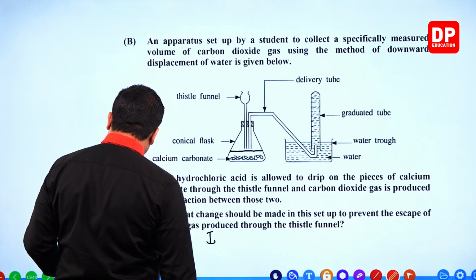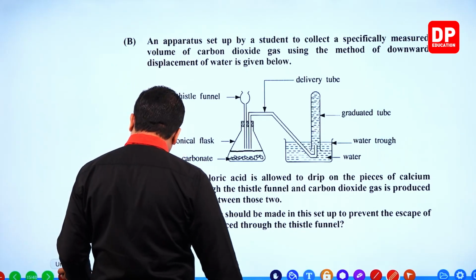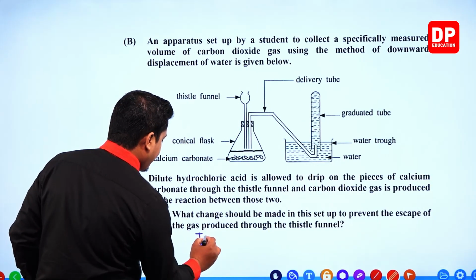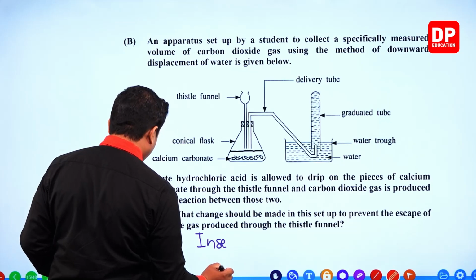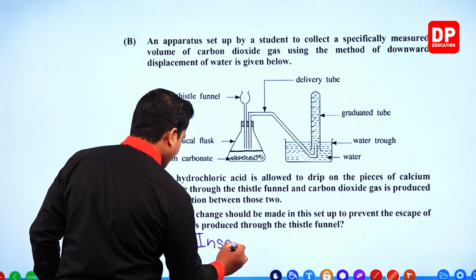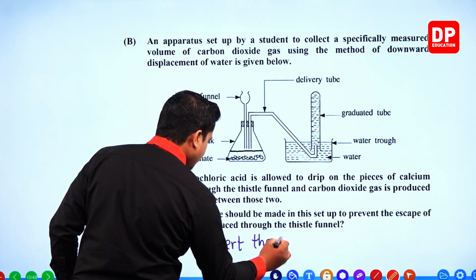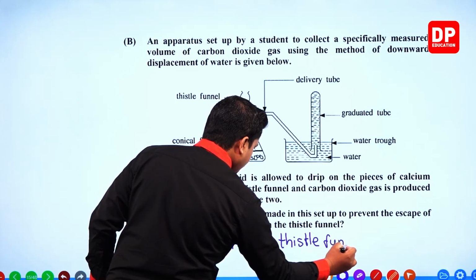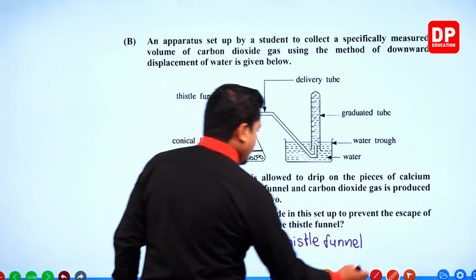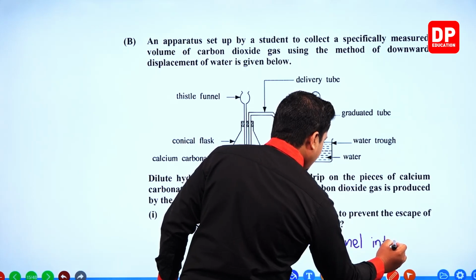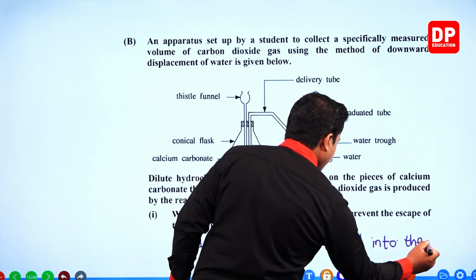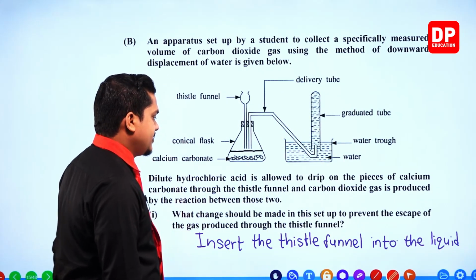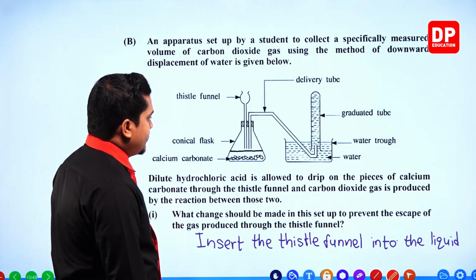We need to insert the thistle funnel into the liquid. That's enough. So that's the correct way.